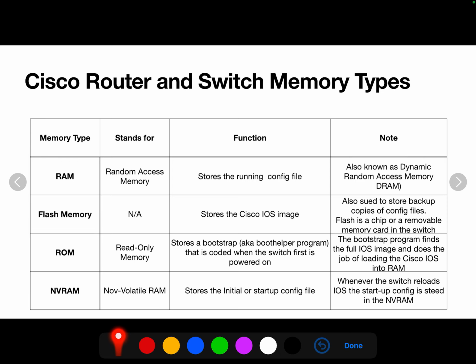Flash memory. Now, flash memory is not an abbreviation for anything. Flash memory stores the IOS image. It's also used to store backup copies of config files. So that's where the actual image is stored. Flash is a chip or a removable memory card in the switch.